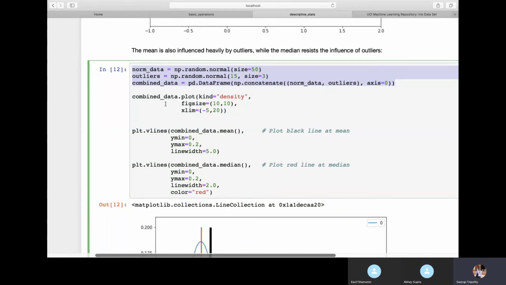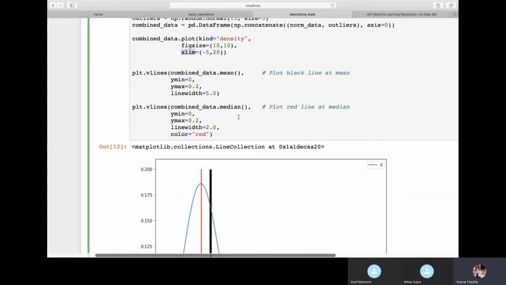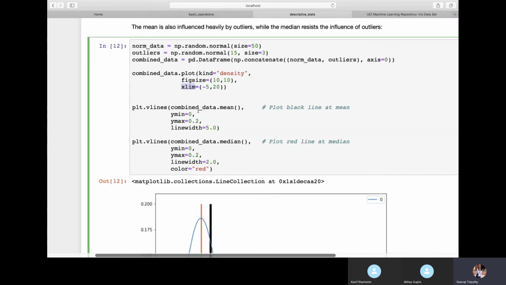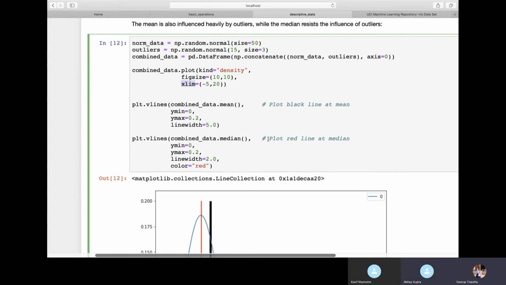Then we are plotting a density plot on top of that. Here I'm giving the x limit. X limit is the limit of x in our graph, just to expand the x-axis. Otherwise the graph will be very much squeezed. So I'm saying take -5 till 20 on the x-axis, so it will show you all the values properly. Then plt.vlines, vertical lines on the mean and median. Same thing we are plotting just to see how things are happening. So you can also do the same thing.